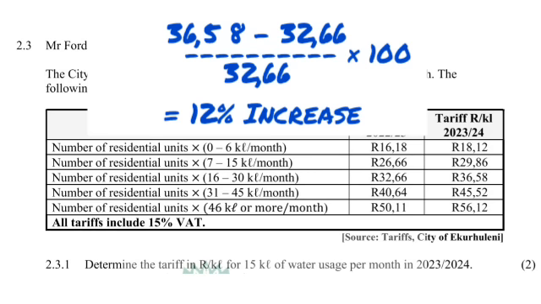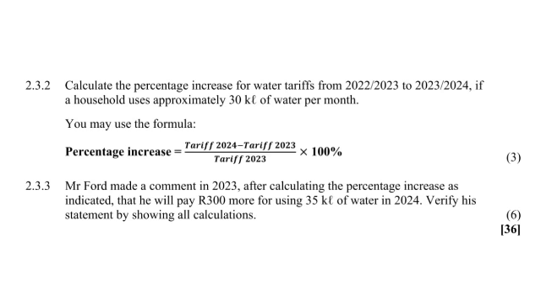So basically we are going to say that when we're looking at the 30 kiloliters, we're looking at column 3. Column 3 shows us that in 2024, that is the 2023 to 2024, it's 36 rands and 58 cents minus 2023, which is going to be the 32.66, over the 32.66 multiplied by 100, and then it's going to give us a 12% increase.